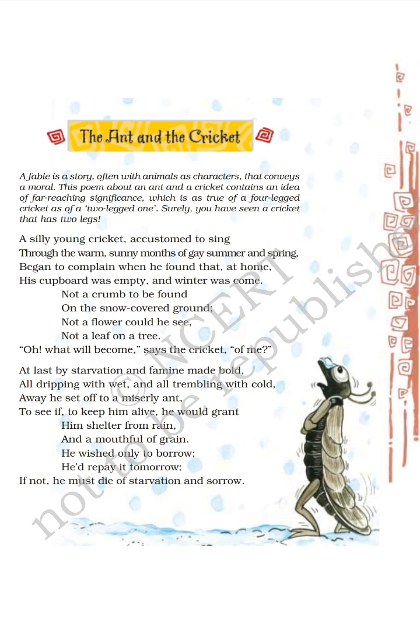So here, the poem is written by Aesop. It is a fable in the form of poetry, and this poem is a story of a desperate and silly cricket and a miserly ant. The cricket would sing during the months of summer and spring. He never stored food for the winters, and in the winter season he finds that there is no food to eat at home. He was starving, and thus he went to the ant and requested the ant to lend him some food and shelter. The ant refused to help him and told him to pass the winter dancing. After saying this, the ant threw the cricket out of the house.